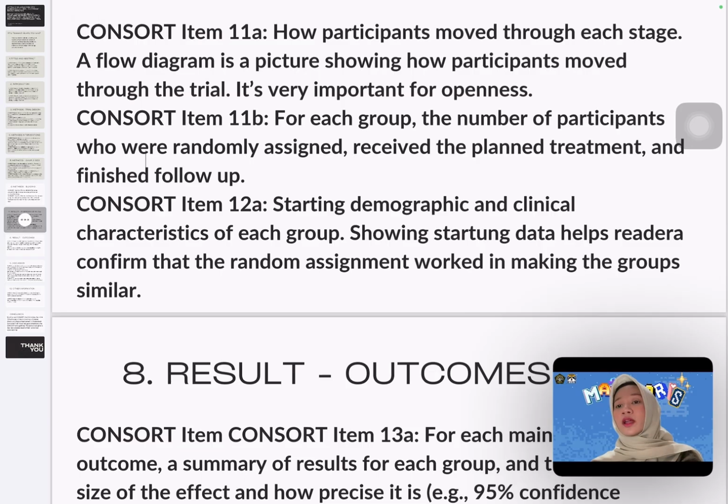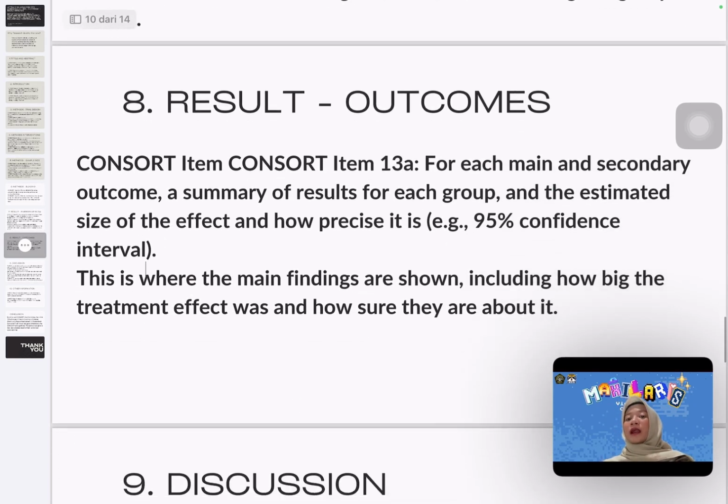Number 7, results: participant flow. CONSORT item 11A: how participants move through each stage. A flow diagram is a picture showing how participants move through the trial. It's very important for openness.